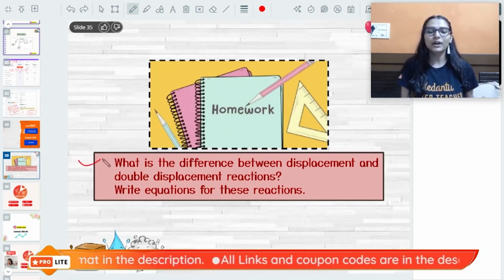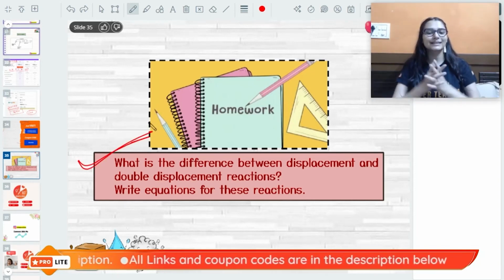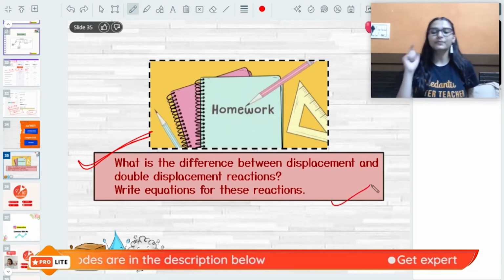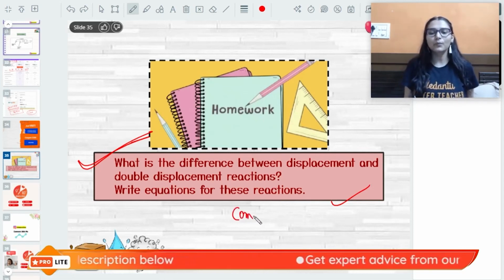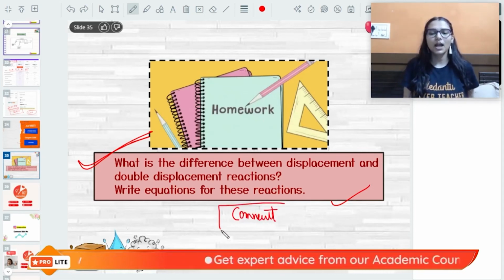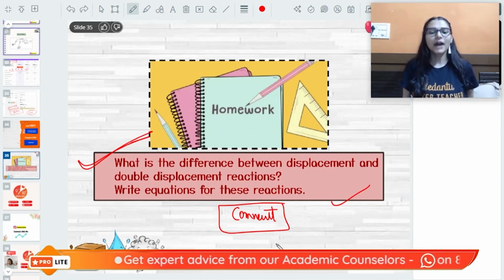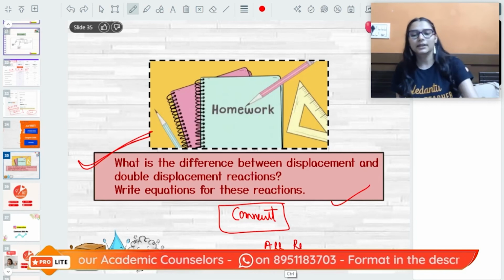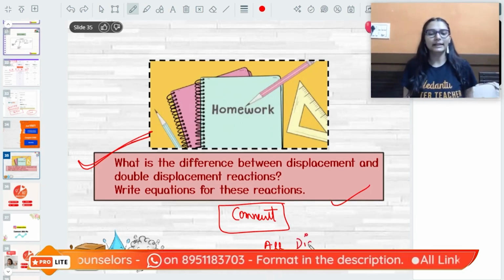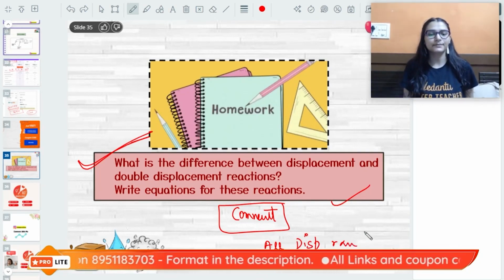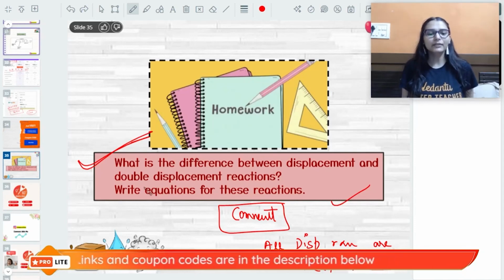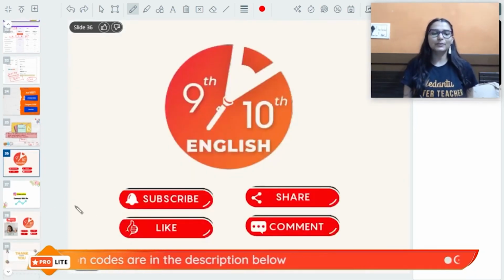Now this is a homework question. The difference between displacement and double displacement. Write the equation in your notebook. The comment section के लिए homework question is this. You have to tell me, all displacement reactions are redox reactions. True or false? Tell me in the comment section.